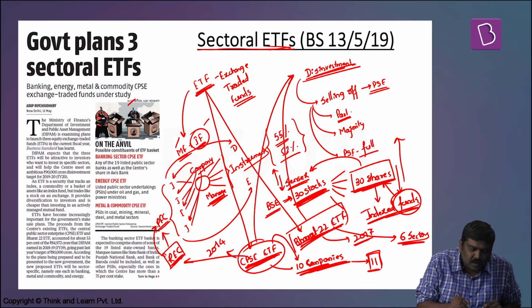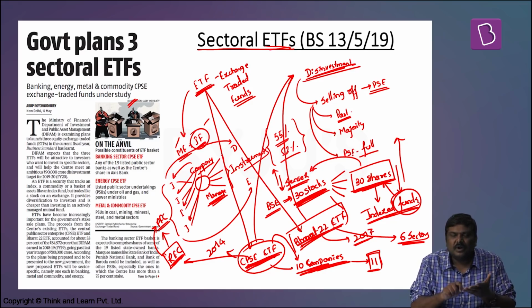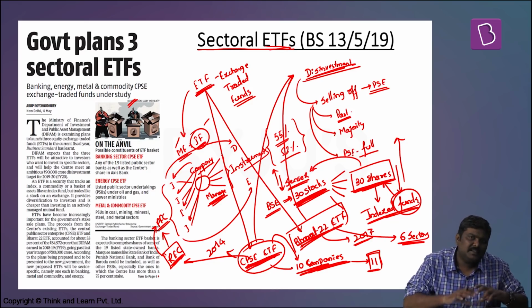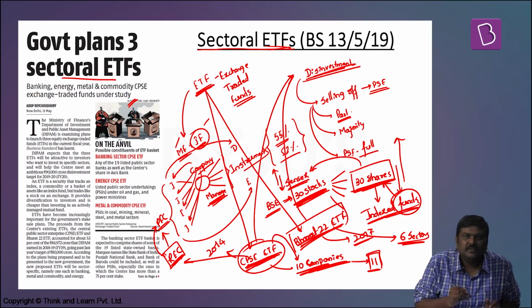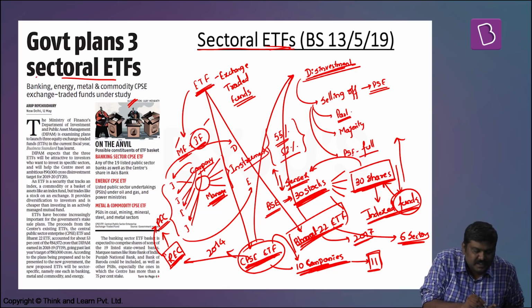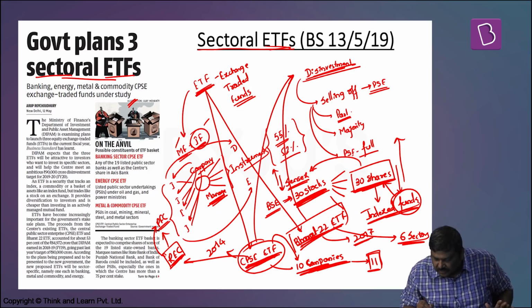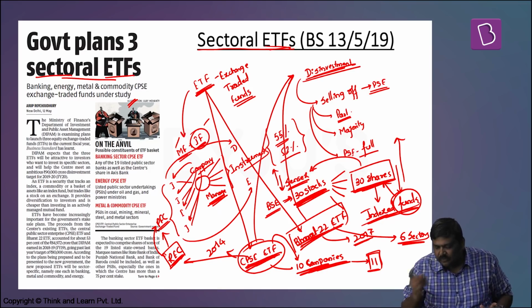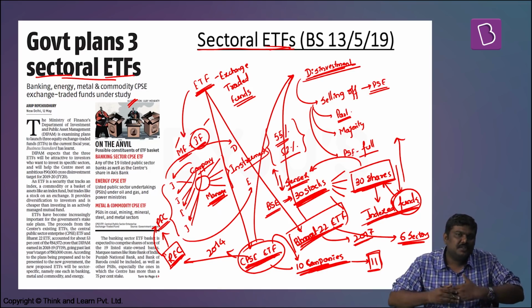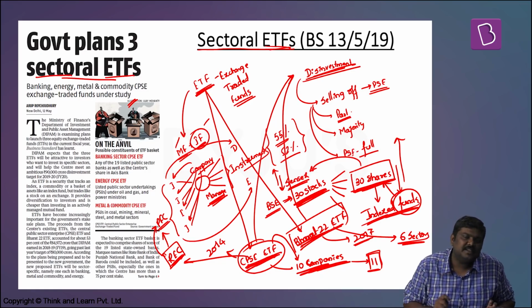Now, what is the concept which has been provided in this particular article? We already know that the Government of India is issuing CPSE ETF as well as Bharat 22 ETF. The news article basically discusses new types of ETFs which the Government of India is thinking of issuing in the market. These are referred to as sectoral ETFs. Now, what we have seen is, in case of the Bharat 22 ETF, it will consist of stocks or the shares of various companies which are listed or which are from 6 sectors.